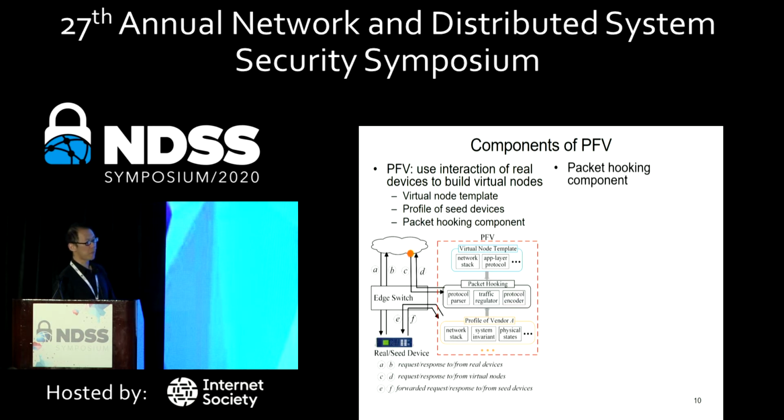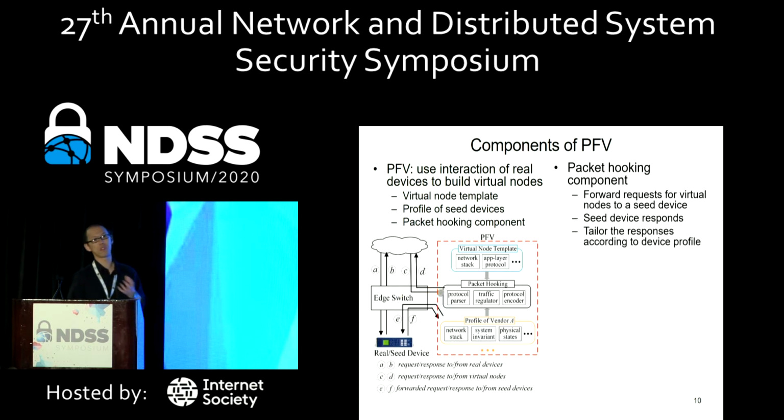Then the packet hooking component is the one that will construct the outbound traffic of the virtual node. Let's take a look at this small animation here. The orange circle represents the network packet reaching the edge switches. And then the protocol parser will use the header information to determine whether these packets are for the virtual node or not. If it is for the virtual node, then the traffic regulator will forward this packet to a seed device, and the seed device will respond. And then we use the protocol encoder to tailor some of the packet, such as its IP addresses or application layer payload, according to the device profile. And then the traffic regulator will send this packet out on behalf of the virtual node.